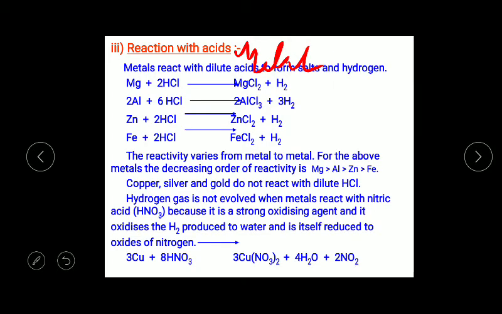Copper, silver and gold don't react with dilute hydrochloric acid. So these are the least reactive metals. They don't react with water as well, or oxygen. They are very least reactive metals.